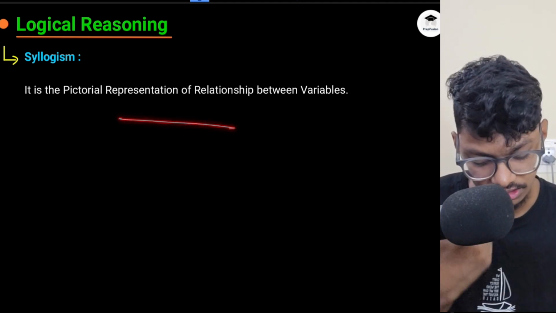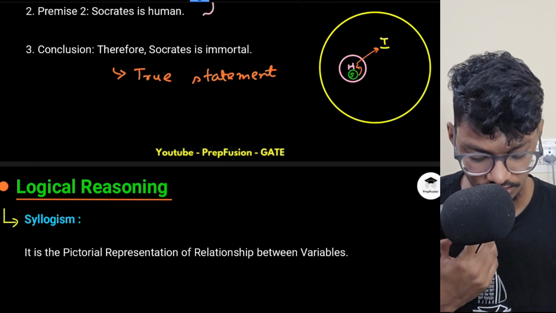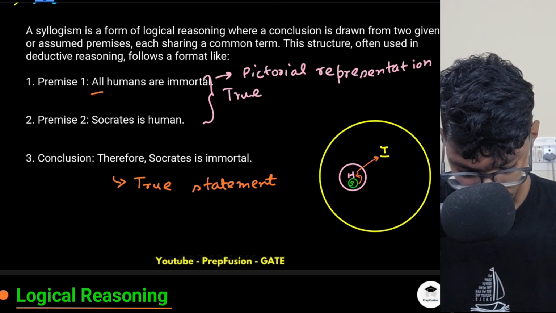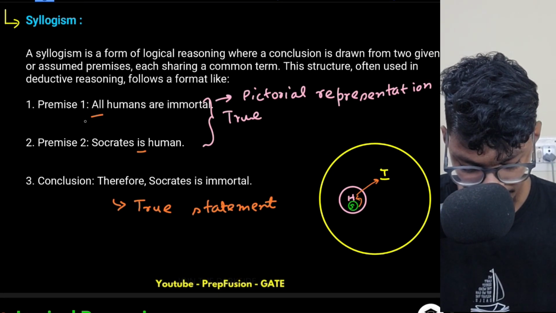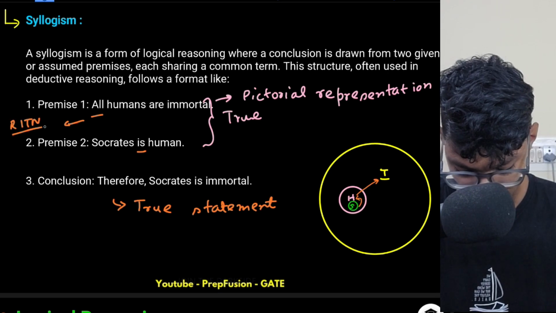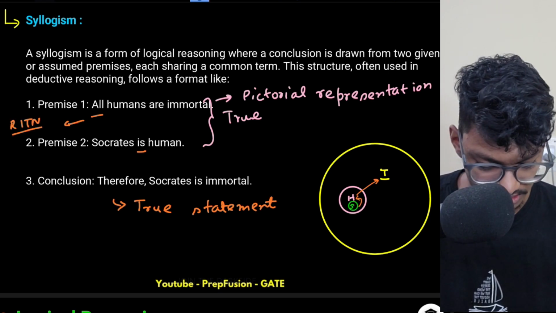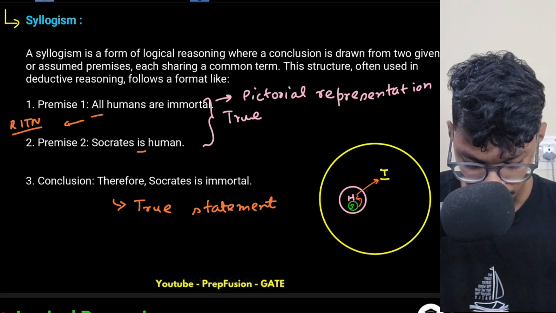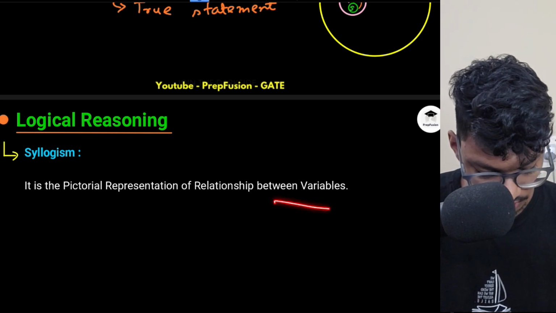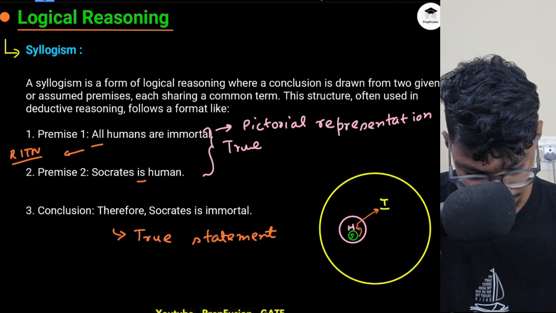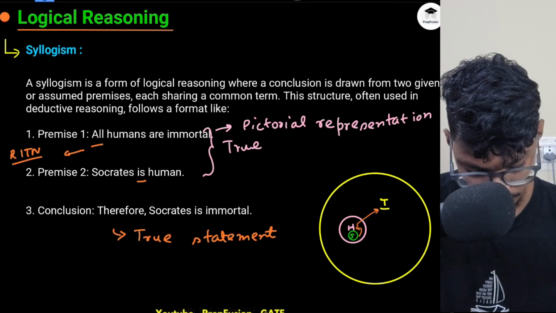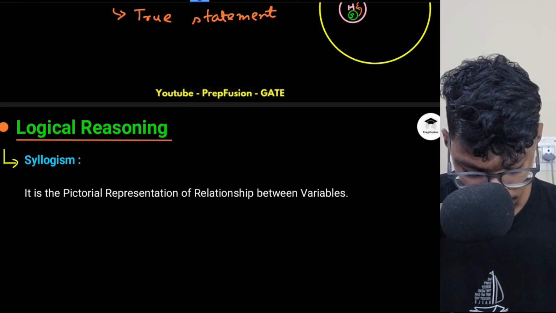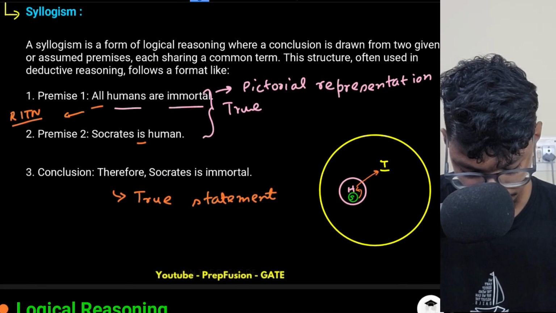What is the pictorial representation? This block diagram. And the relationships are this, right? All, Socrates is, these are my relationships. Okay, and pictorial representation means this is the pictorial representation. And variables are what? Variables are this, right? Humans, immortal. So these variables are humans and immortal.